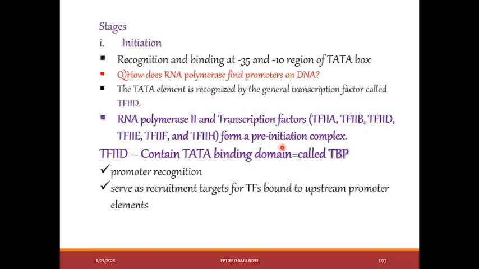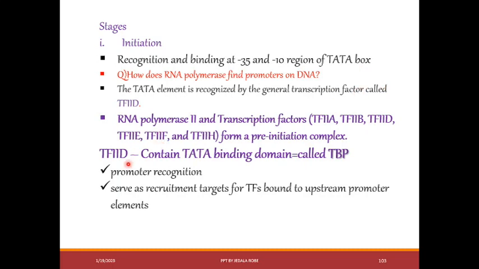They aid RNA polymerase 2 to recognize that region. With the help of these transcription factors, RNA polymerase 2 is able to bind at the -35 region of recognition. Then it forms a complex at the -10 region. We call it the TATA box.